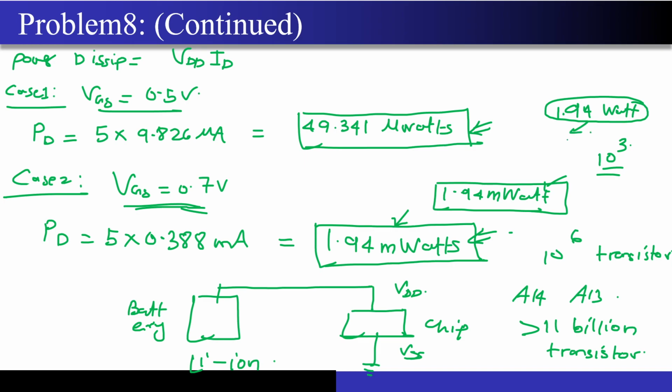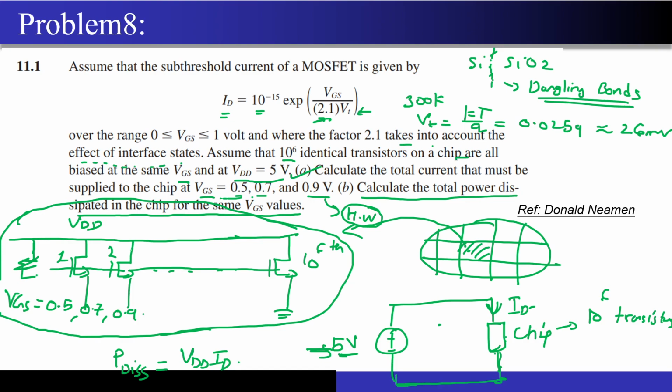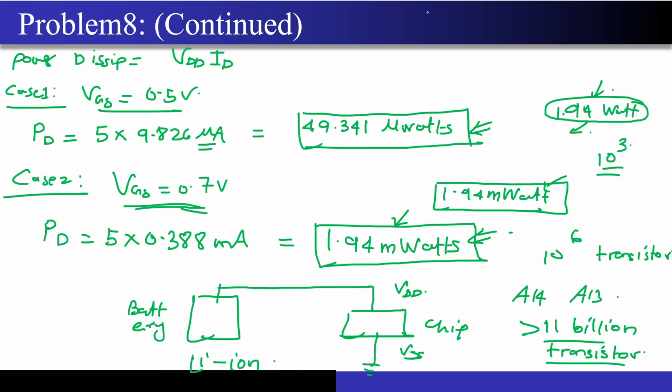Correct? This actually tells us how subthreshold current, even though it seems very minuscule, the microampere current and all, can cause a disaster if the transistors are not turned off properly, especially when you are talking about a processor chip or something like that. Correct? And this is one of the main reasons that the chip that I have drawn consists of just NMOS transistors, right? Sir has also taught you CMOS technology.